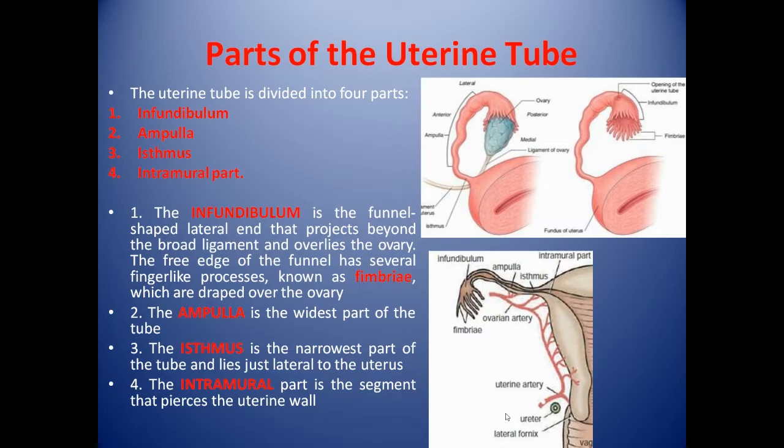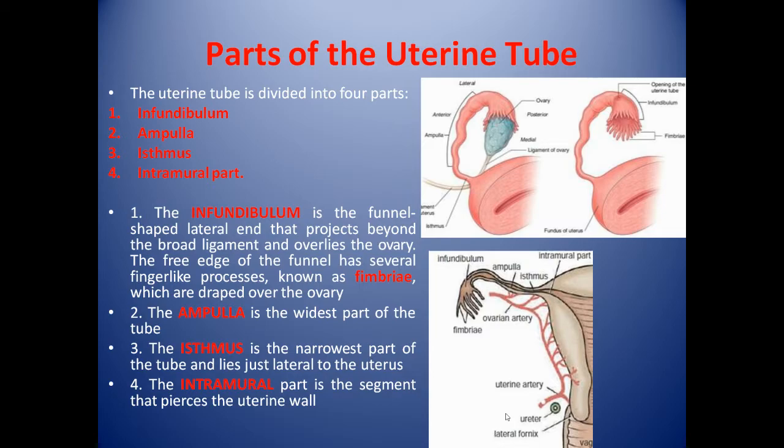There are four parts: infundibulum, ampulla, isthmus, and intramural part. Infundibulum is the funnel-shaped lateral end that projects beyond the broad ligament and overlies the ovary. The free edge of the funnel has several finger-like processes known as fimbriae, which are draped over the ovary.